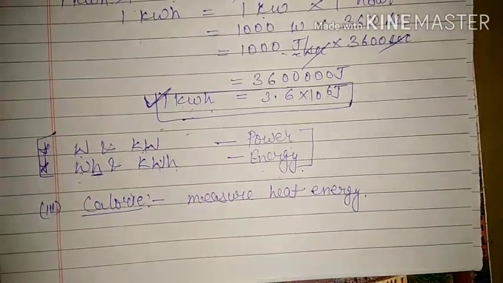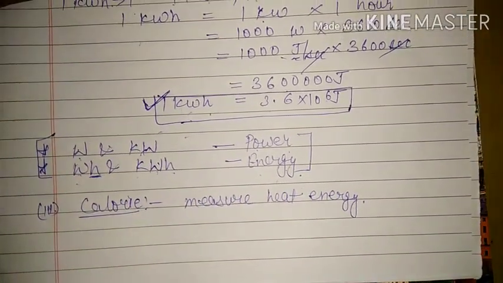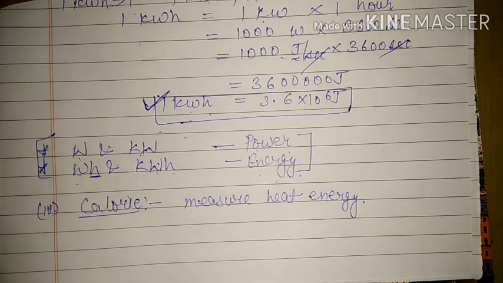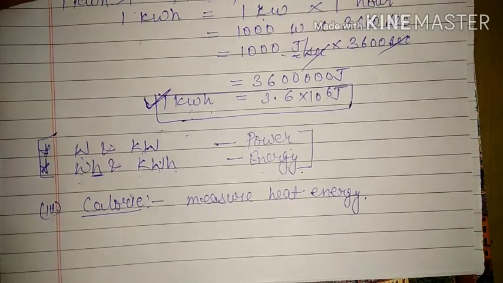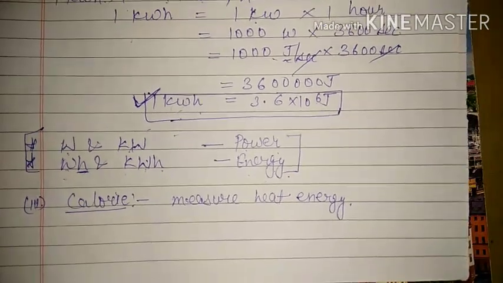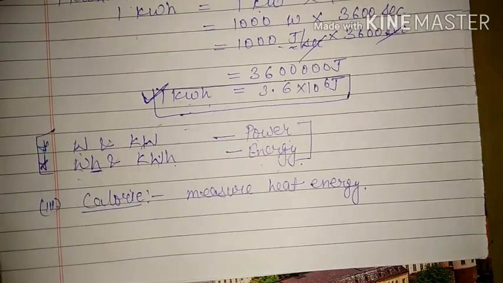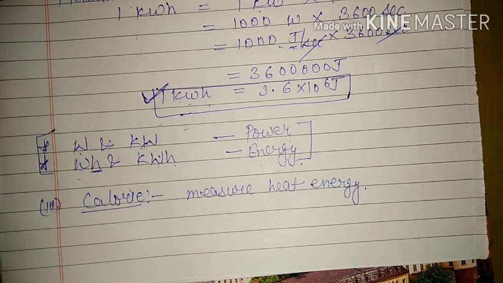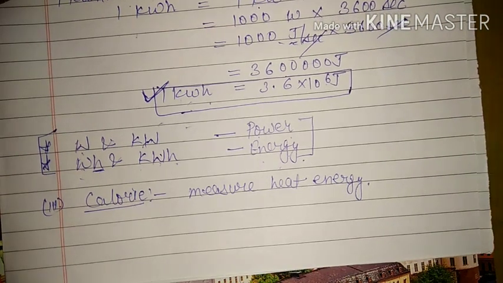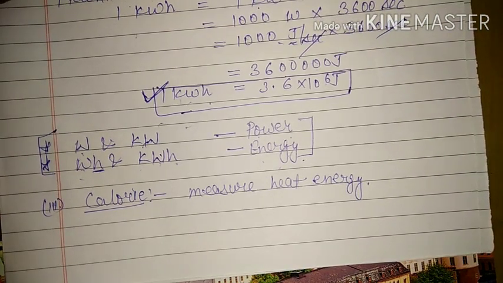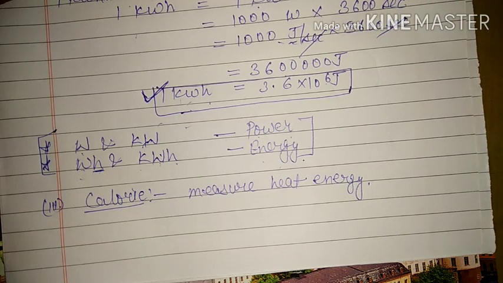We have studied mechanical energy, that means potential and kinetic energy, heat energy, chemical energy, solar energy, sound energy. That means there are a lot of energies. So for different energies, according to our convenience, we use different units, but the basic unit is joule, and the SI unit is also joule. So calorie is generally used for measuring the amount of heat energy.